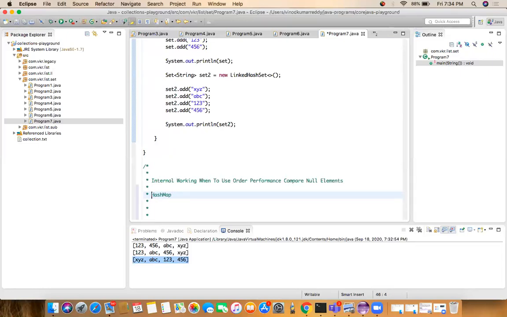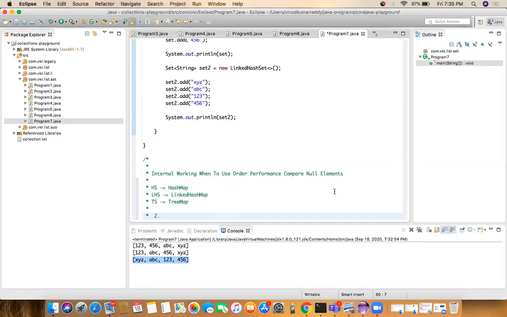The internal implementation of HashSet is using HashMap. The internal implementation of linked HashSet is using the linked HashMap. The linking between one element and another element gives it the order. The internal implementation of TreeSet is using the TreeMap. This is the first difference.